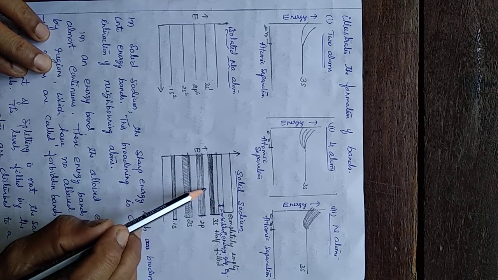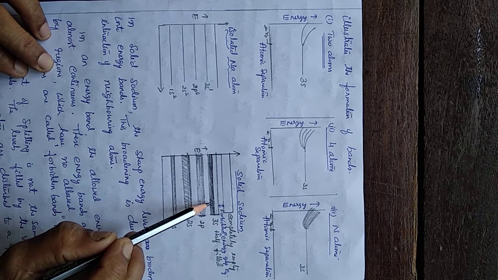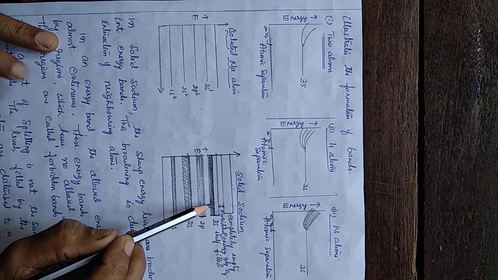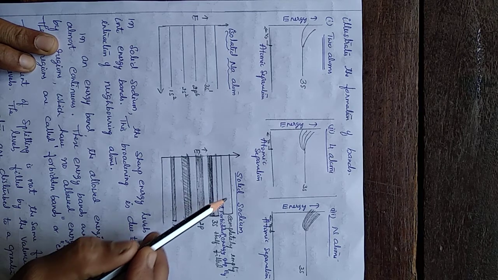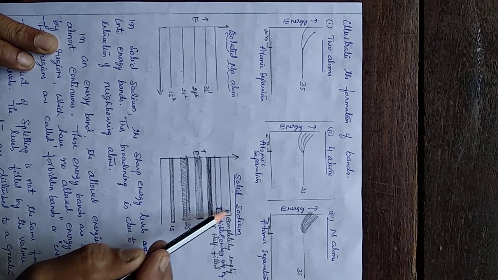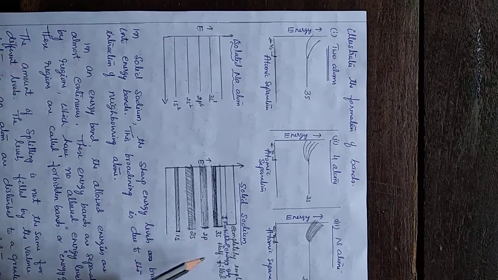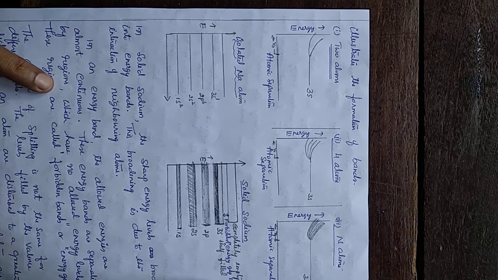So this band is called the valence band, which is half filled. Only one electron in one atom, and so many such atoms, so this is the half-filled one. Above this band, there is another band which is completely empty, and in between these two bands, there is a gap, and this gap is called the forbidden energy gap, denoted as EG.